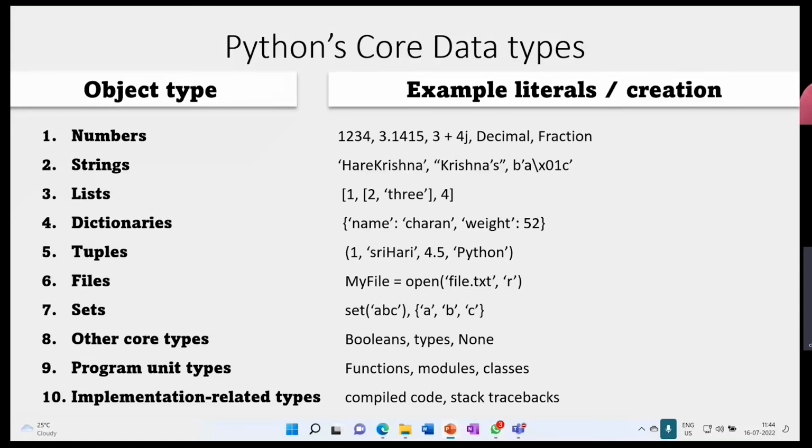Now we will briefly discuss each object one by one, but it's clear. Just recollect the fundamental or core objects: numbers, strings, lists, dictionaries, tuples, files, sets, bool, types, None, functions, modules, classes. Just remember this. This is all about Python. It is not something else. Once you have this clarity, then it doesn't seem like rocket science.